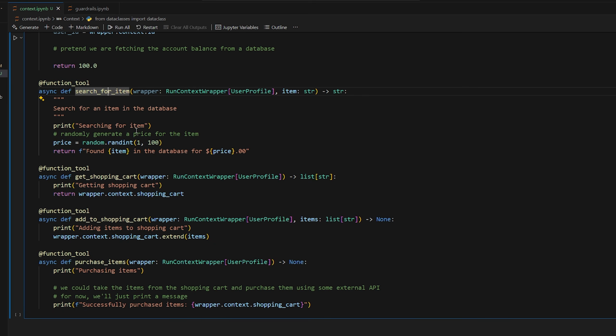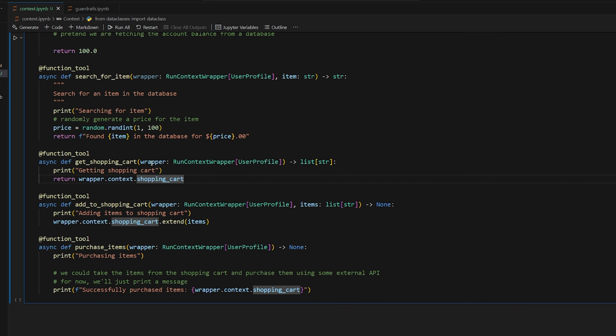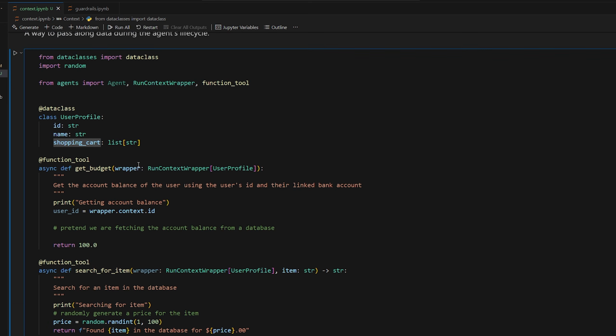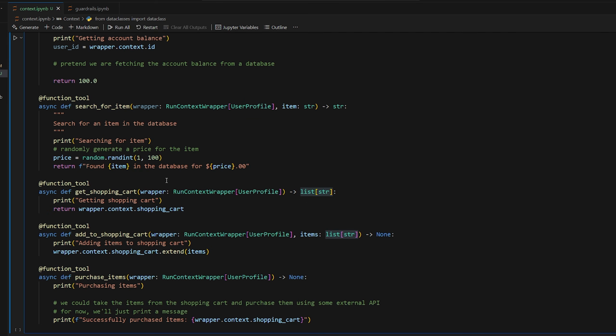So that's search for item. Then we have get shopping cart. This will use the passed in context to get the user's shopping cart. So it simply does wrapper.context.shopping_cart and returns that, which is just a list of strings. So it returns that to the agent to use.